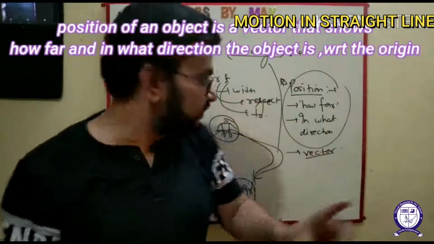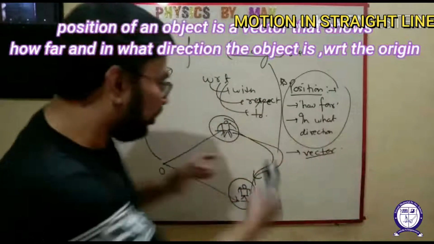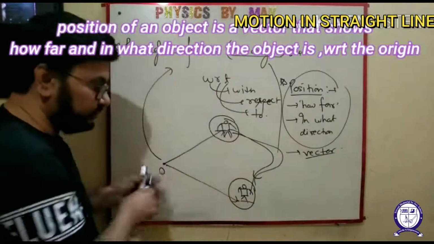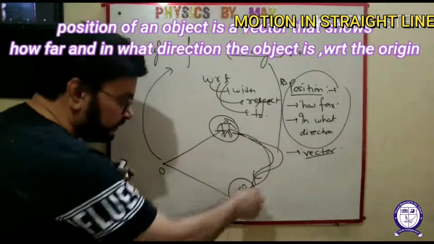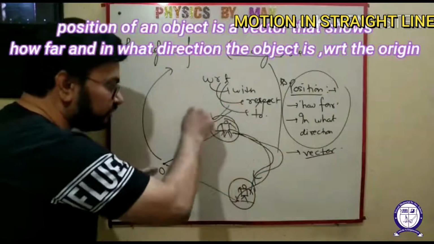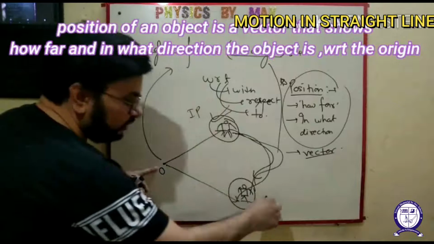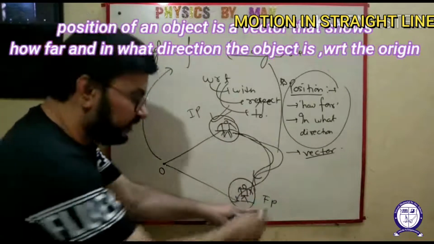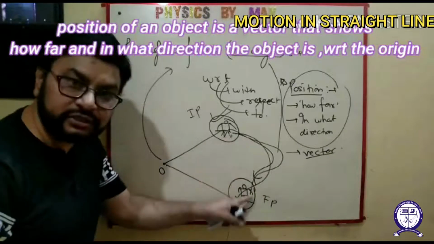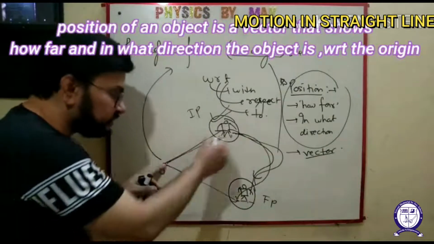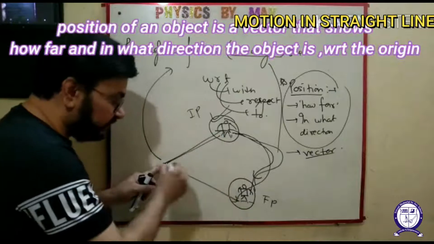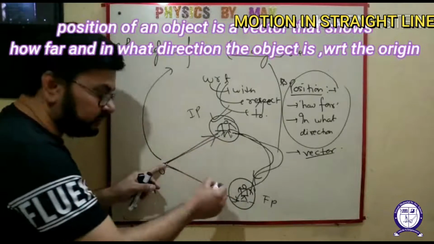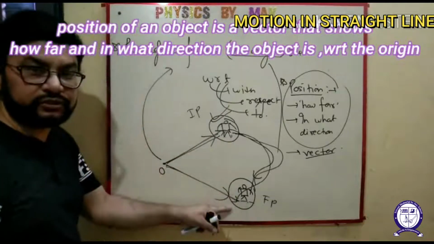Position is a vector quantity, and position tells you how far and in what direction. Suppose the man has come here. It was his initial position, you can say IP. Now it is the final position. Suppose there is no further movement. So this is the final position. So position has changed because it was at this distance, now it is at this distance. It was in this direction, now he is in this direction.